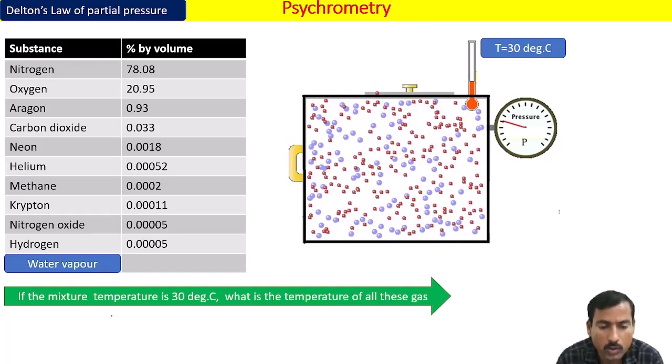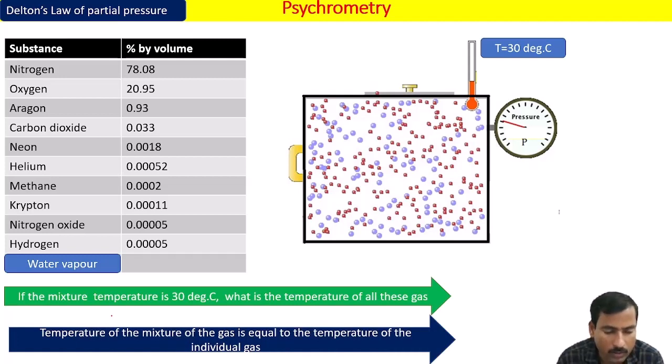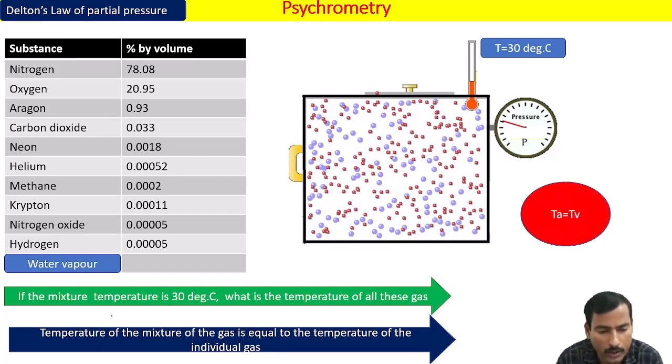In the atmosphere, there are so many gases. Do you think that all the gases have different temperatures? Like nitrogen has a different temperature, oxygen has a different temperature, argon has a different temperature, water vapor has a different temperature. Does it mean like that? So the conclusion from this slide is that the temperature of the mixture of gas is equal to the temperature of the individual gas. It means that the temperature of the dry air is equal to the temperature of water vapor is equal to the temperature of the mixture. Very simple. That is why T_A and T_V get cancelled.